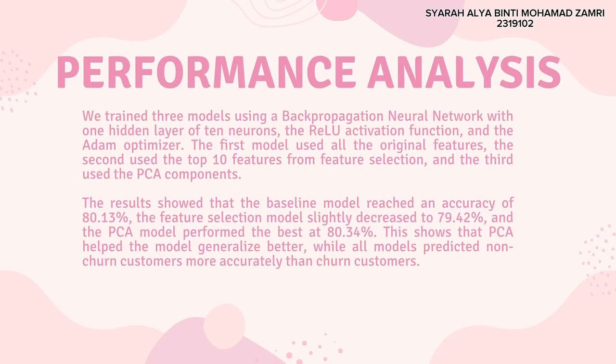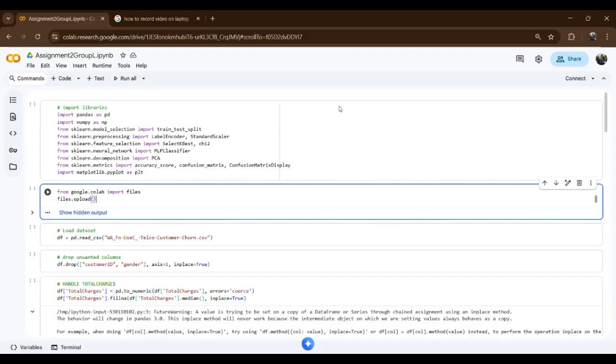Lastly, we are going to look at the performance analysis. The results showed that the baseline model achieved an accuracy of 80.13%. The chi-square feature selection model slightly decreased to 79.42%, and the PCA model performed the best at 80.34%. Overall, PCA gave the best balance between accuracy and generalization, while all models predicted non-churned customers more accurately.